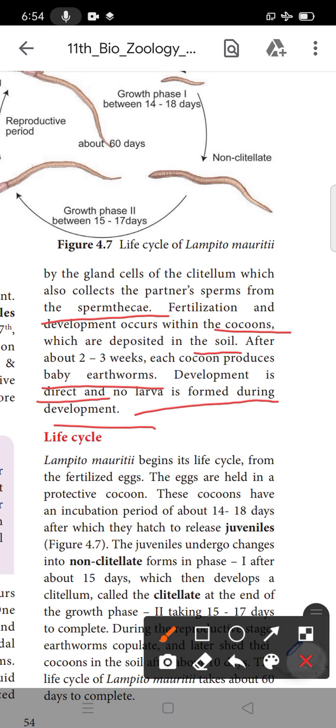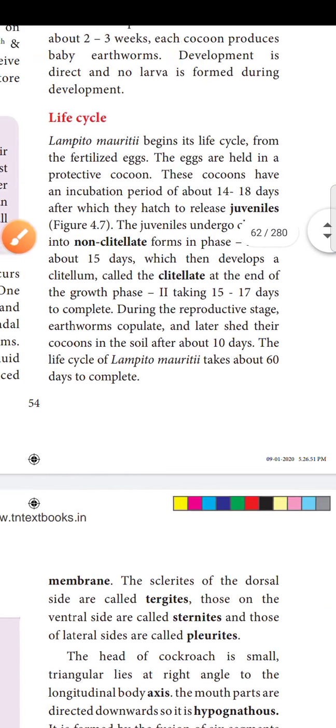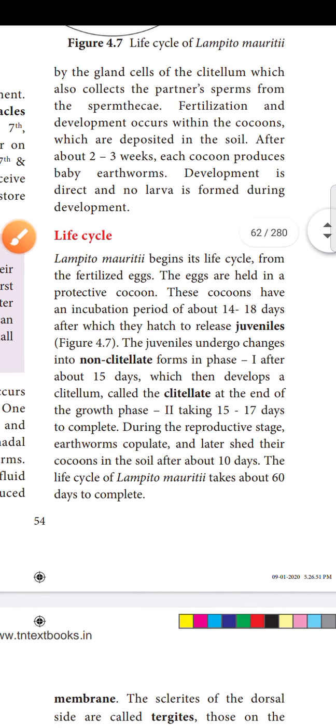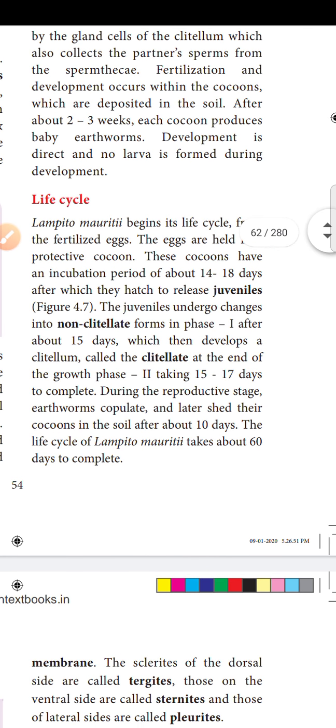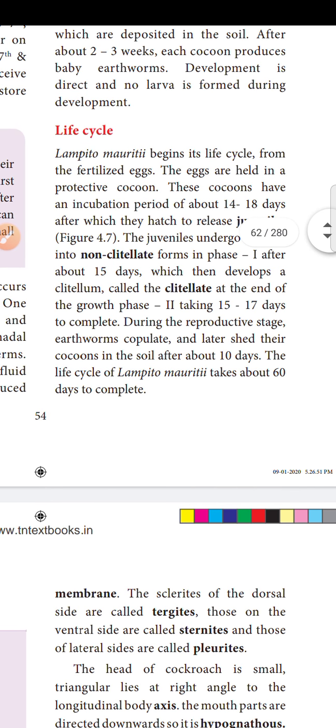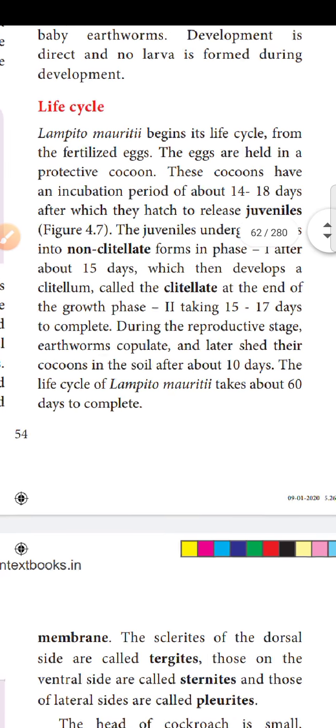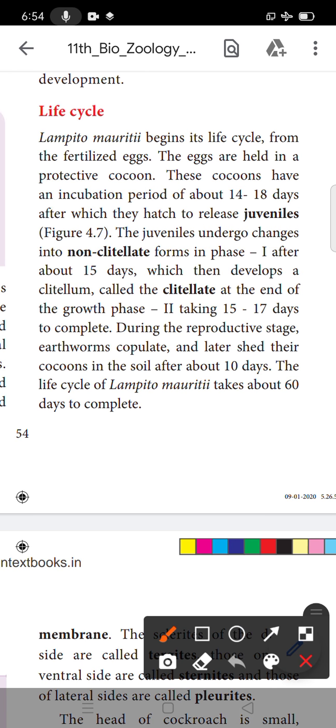Okay, so the reproductive system is finished. We will see the next one, the life cycle of the earthworm. Now we can see the life cycle of the earthworm. The life cycle of the earthworm starts from the fertilized egg. Fertilized egg means the fusion of gametes, producing the egg.